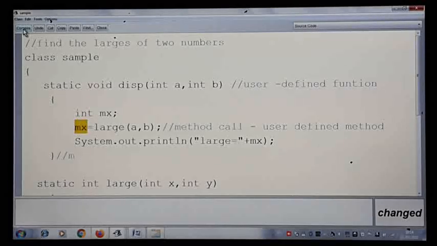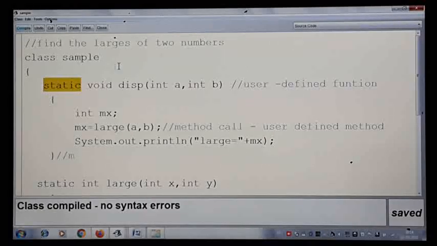Let me compile this. See, I made both methods static. You also keep it that way. Do not make one method static and one method non-static, or again you get an error message. Either you take off the static for both methods, or you give static for both methods. I will tell you why we should not write like that in a later chapter, which we are going to learn separately, and I am going to cover it there. For the time being, understand that if this method is static, make this also static. Otherwise, avoid that and create an object and go ahead with programming. So let me compile. No error. Let us see.